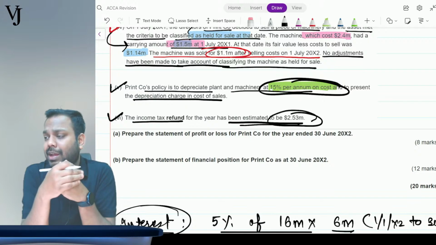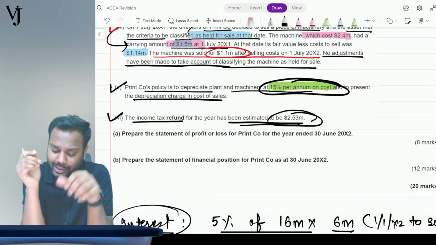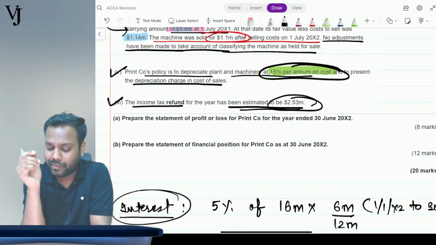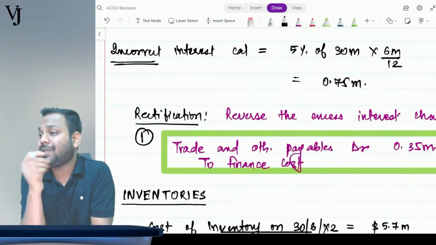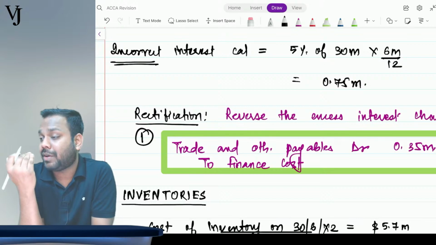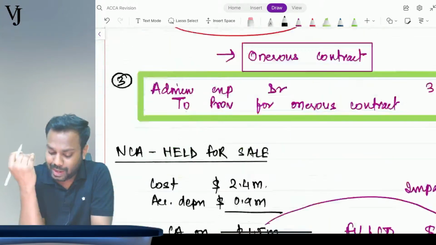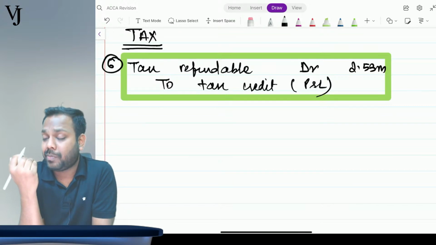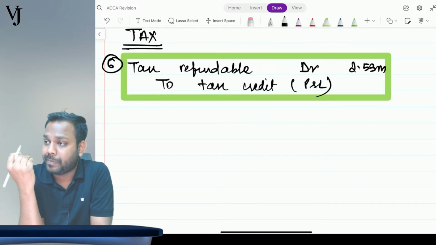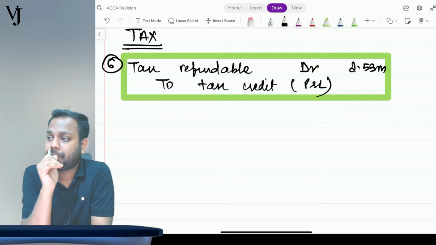So that's what it says. There is a tax refundable from the government up to 2.53 million. So tax refundable means I will recover it. Recover means it's my asset, so that's the reason I have recorded a tax refundable asset. And since I am recovering it from the government, it's an income for me. Clear?